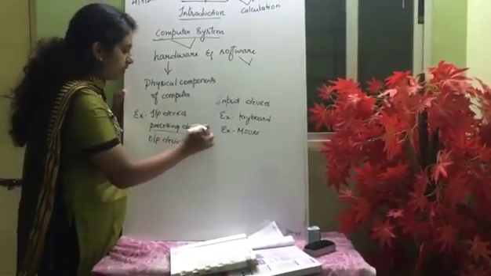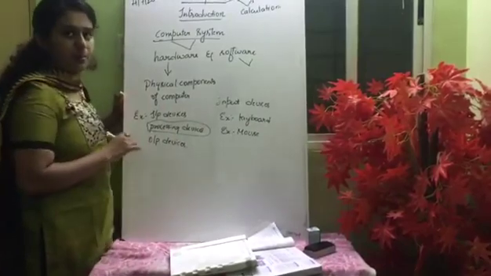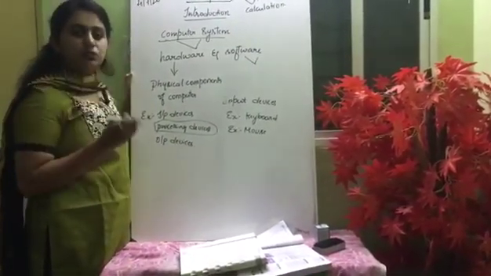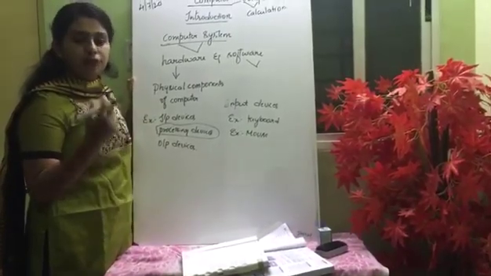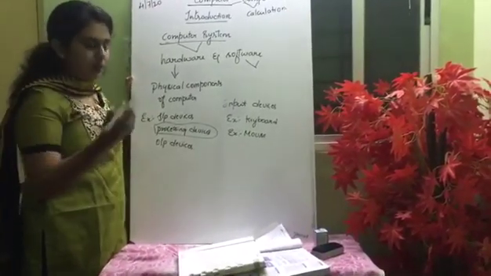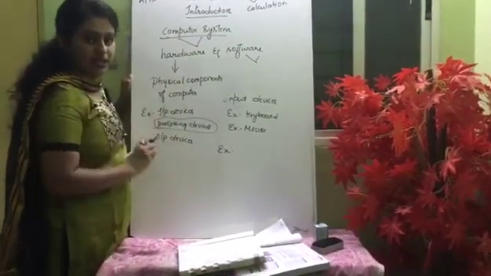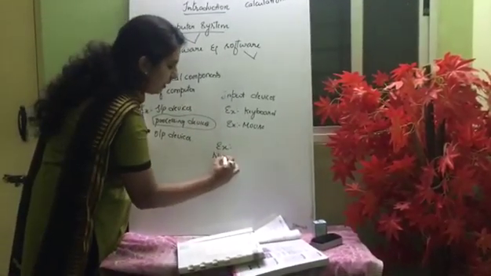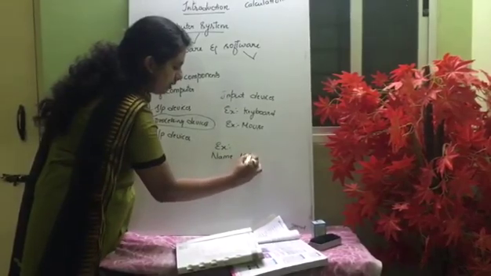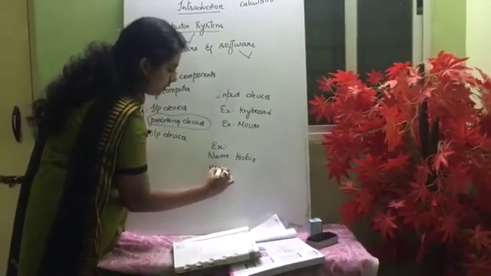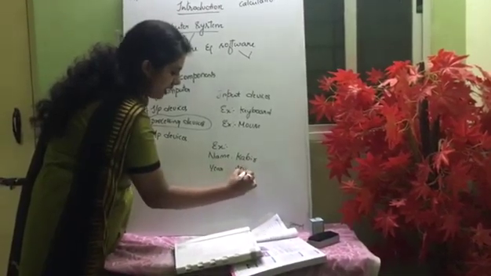And next is processing devices. Processing devices are the devices which process data into meaningful information. How is it processed? We'll see one example here. I am giving some data. For example, name: Kabir. Year: 2019.